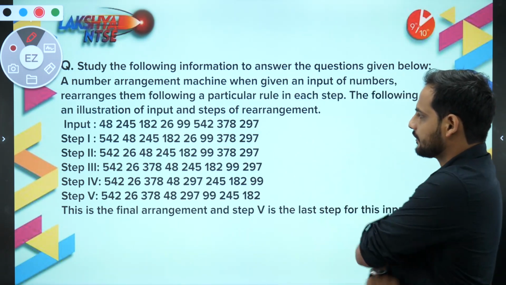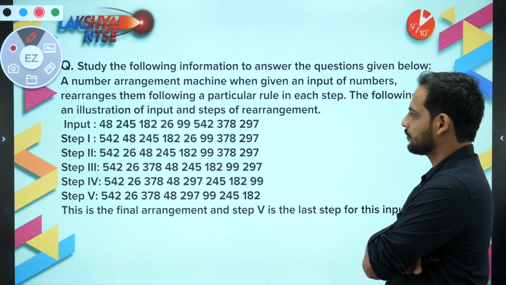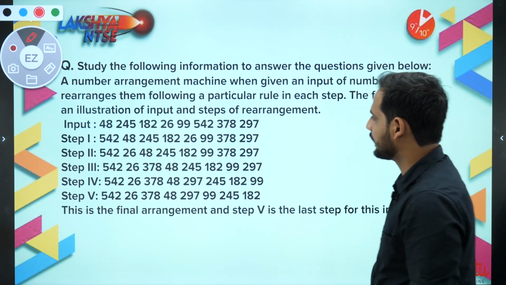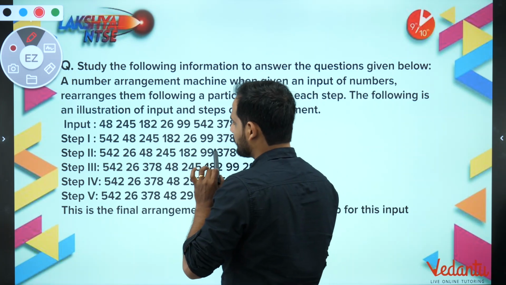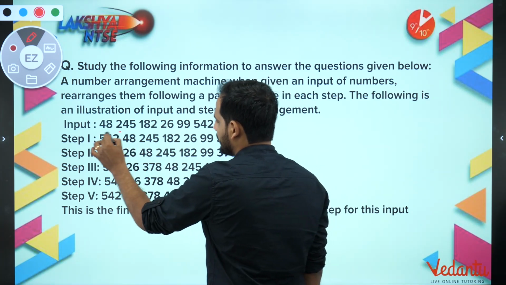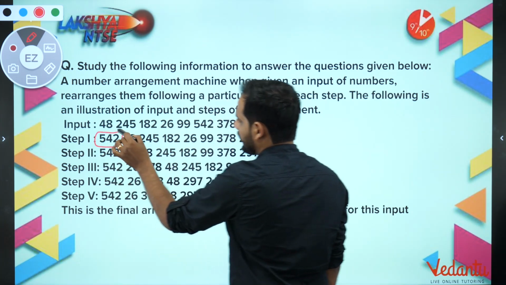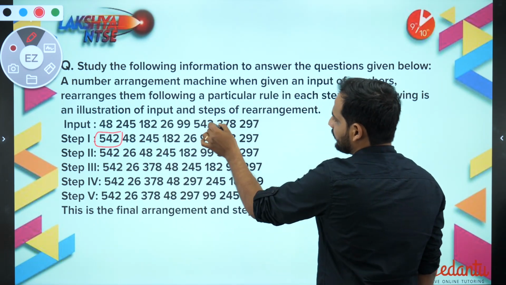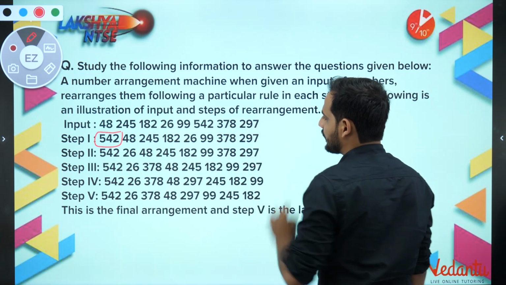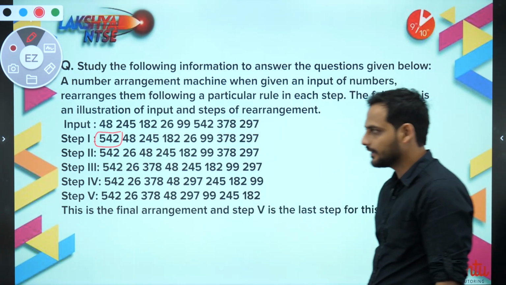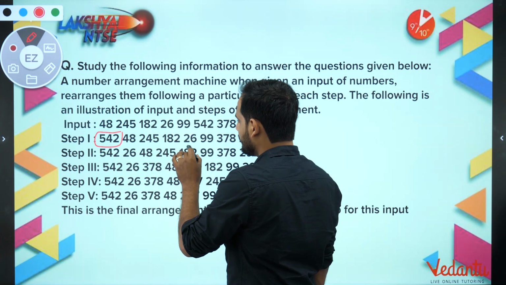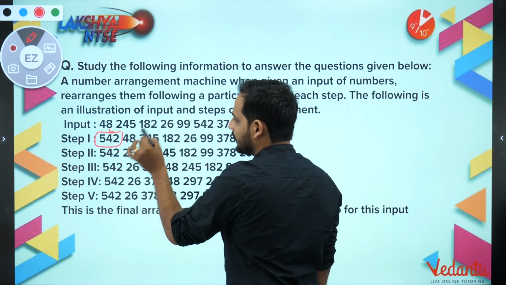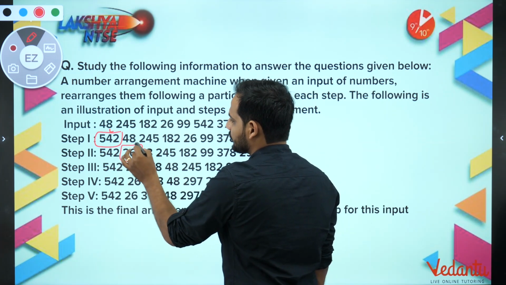The numbers are arranged like this. Input is 48, 245, 182, 26, 99, 542, 378, 297. First, what they have done is shift 542 here, and kept the rest the same. Now what is the next shifting? You can see it is 26. 542 is the largest number and then 26 is the smallest number.